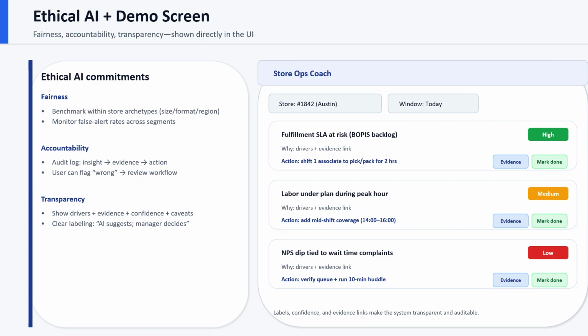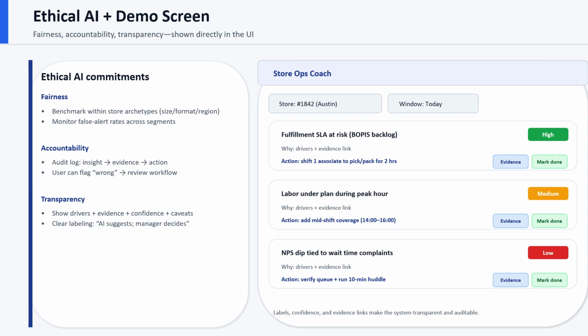At the top, the user selects the store and the time window, like today. The system shows a ranked list of insights, each with a confidence level: high, medium, or low. For example, a high confidence card might say fulfillment SLA is at risk due to BOPIS backlog. The user can open evidence to view the trend and comparison and then take a recommended action, like shifting one associate to pick and pack for 2 hours, and marks it done.